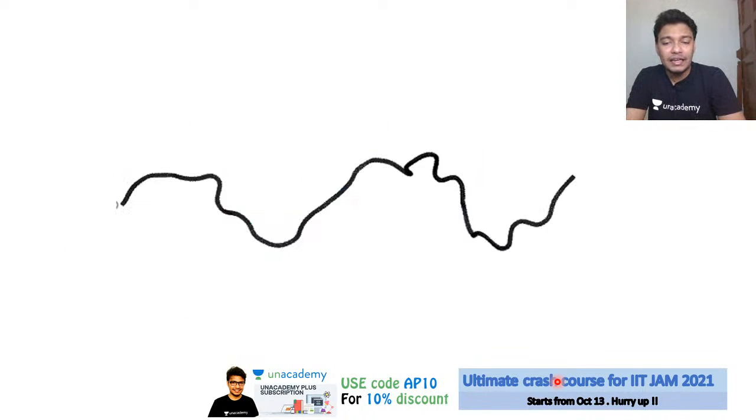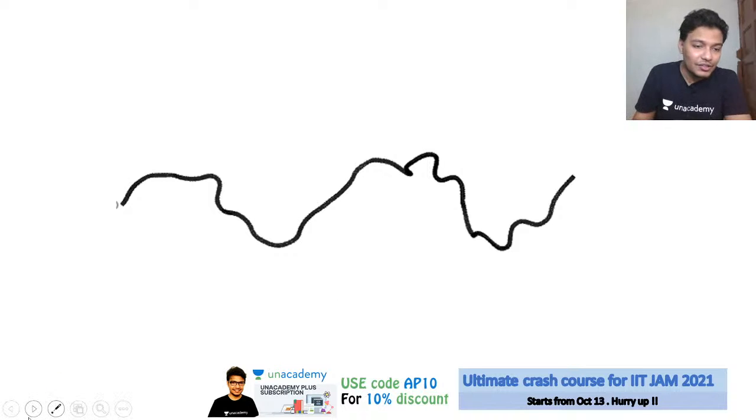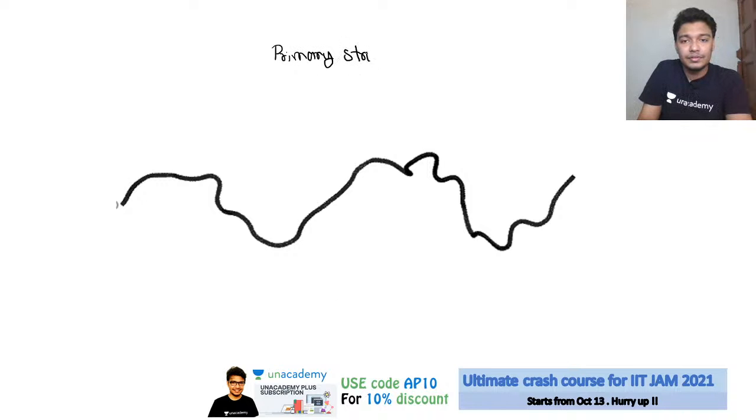Okay, so let me tell you what this is. This is just the primary structure of protein, right? Primary structure of protein, which is nothing but a chain of amino acids.